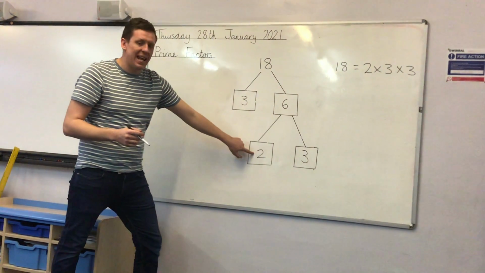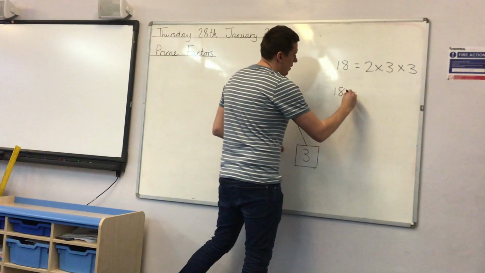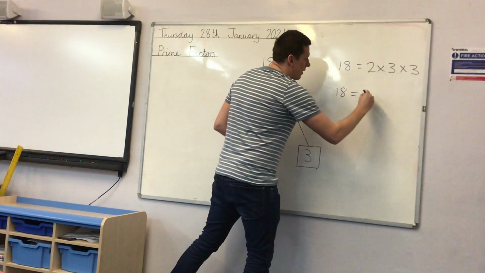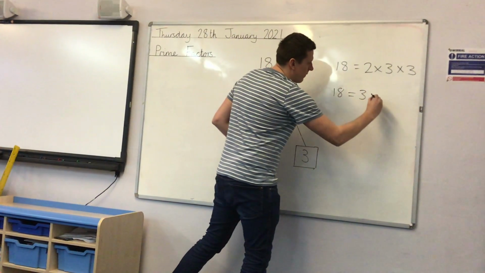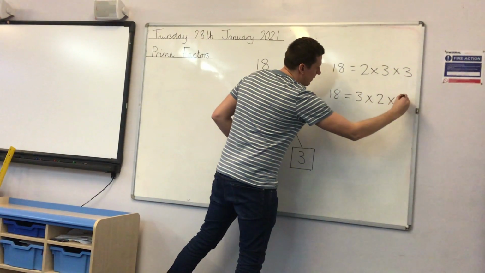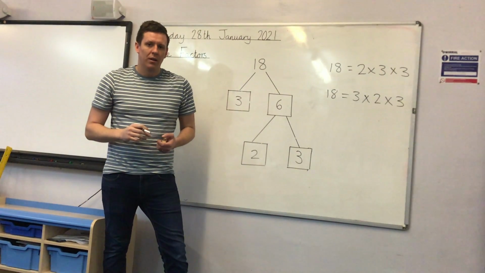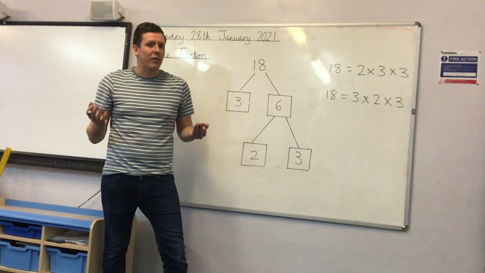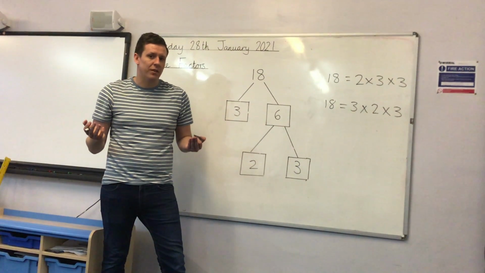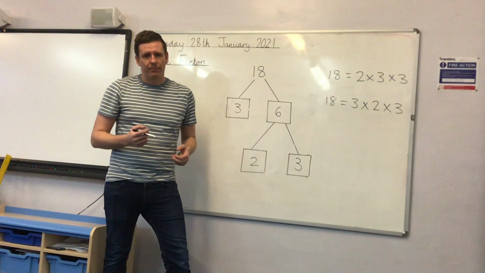We end up with the same prime factors, Year 5, just in a different order. We have 3 times 2 times 3. And thanks to the commutative law, that means it doesn't matter which way around you complete the calculation for multiplication and addition, we end up with the same answer.